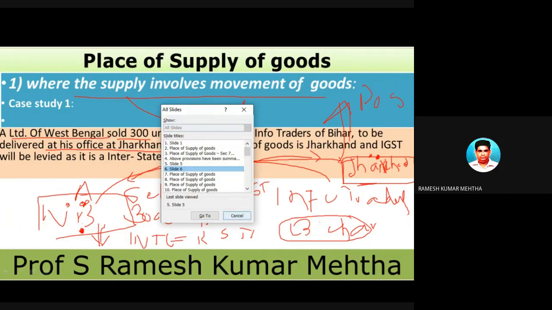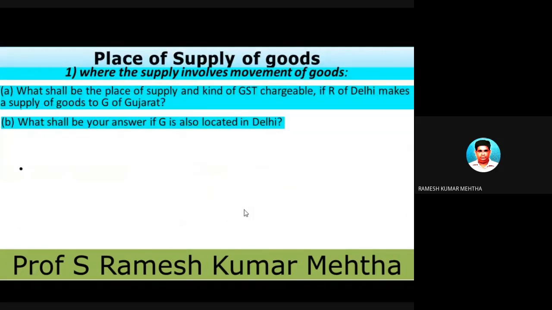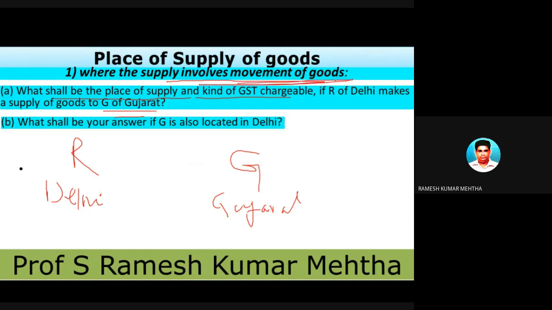Next one, let's take another example. So this is the second example under the same heading, where the supply involves movement of goods. The question is, what shall be the place of supply and kind of GST? बोले तो कौन सा GST लागू होगा, if R of Delhi, R is there in Delhi, makes a supply of goods to G in Gujarat. So G is there in Gujarat and there is a movement of goods.